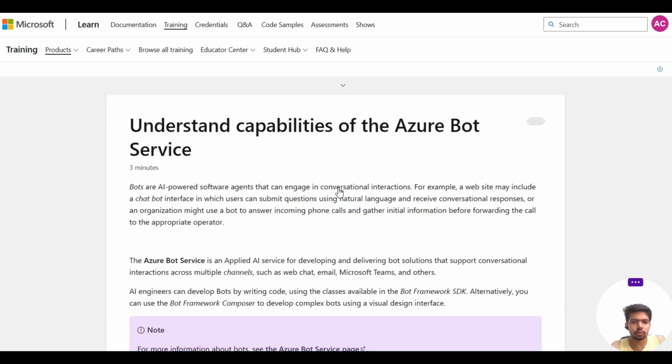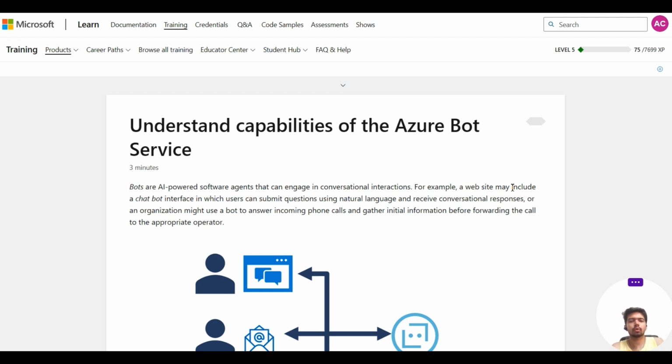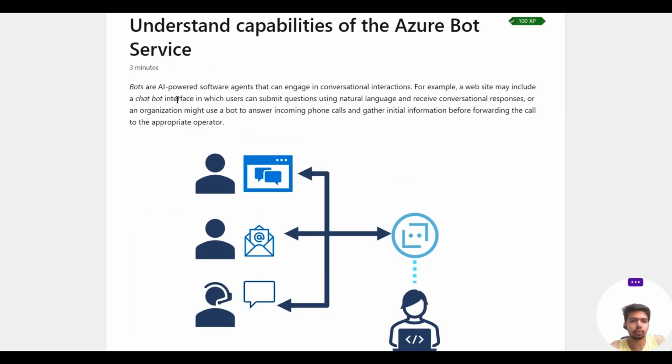And then let's go to Azure Bot Service, and the capabilities of what it is able to do. Bots are AI-powered software agents that can engage in conversational interactions. For example, a website may include a chatbot interface in which users can submit questions in natural language and receive conversational responses, or an organization might use a bot to answer incoming phone calls and gather initial information before forwarding the call to the appropriate operator.